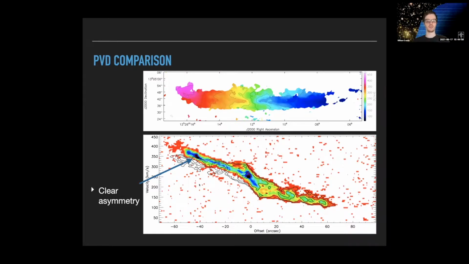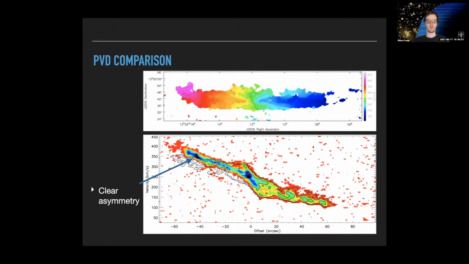So you can see at about 40 arc seconds in this region, you start to see a clear divergence between the velocity on the leading side compared to the trailing side. And this is interesting because it's not just the plume of stripped gas that's being affected by ram pressure. It's gas further in the disk that we can actually detect this kinematic signature of ram pressure stripping.